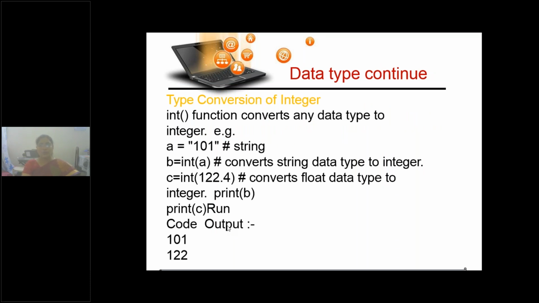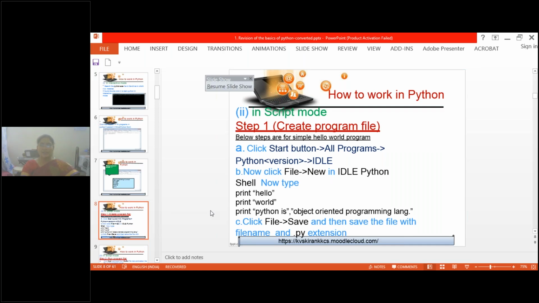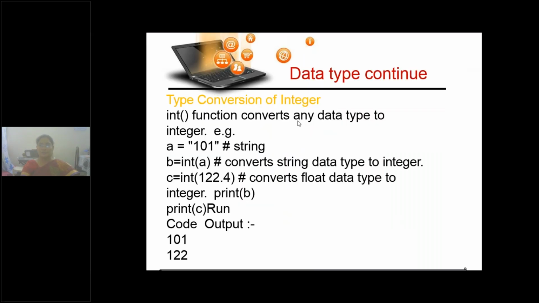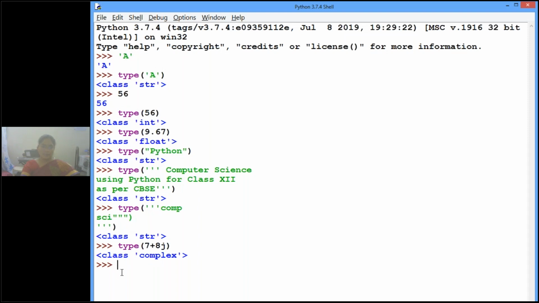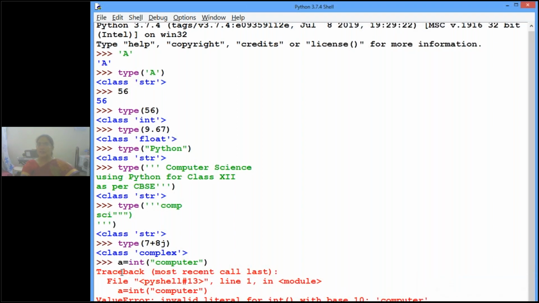Now if you want to convert one type to another type, first of all, both should be compatible, from which type and into which type you are converting. Then only conversion is possible. Is it clear? For example, I will share the IDLE here. Here I have written computer. If you try to convert it into integer, what will happen? Do we get the integer? Because computer is not an integer. Though it appears to be a string, it should be compatible with the integer.